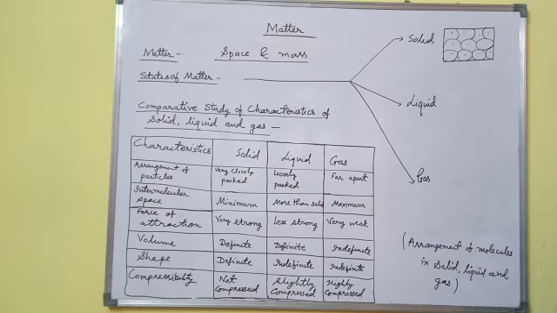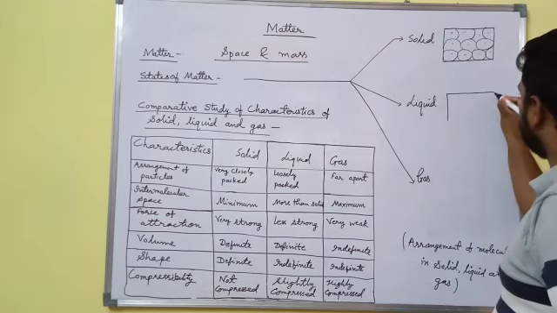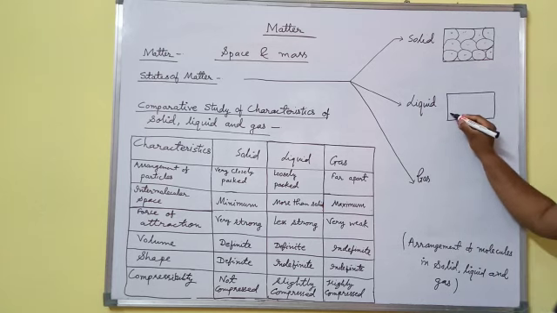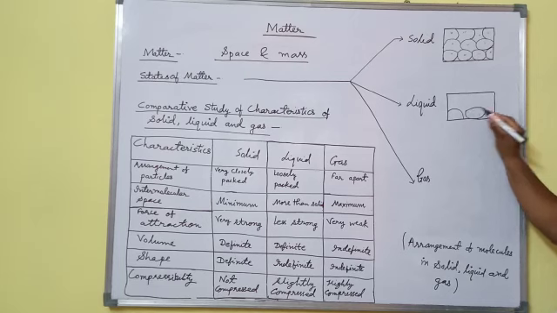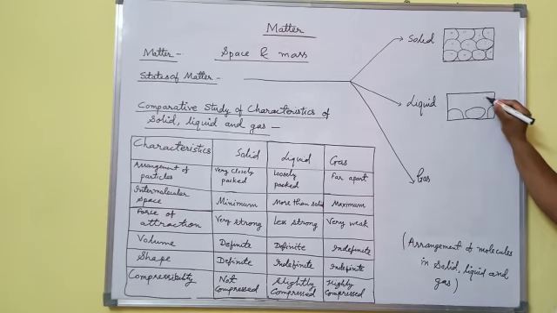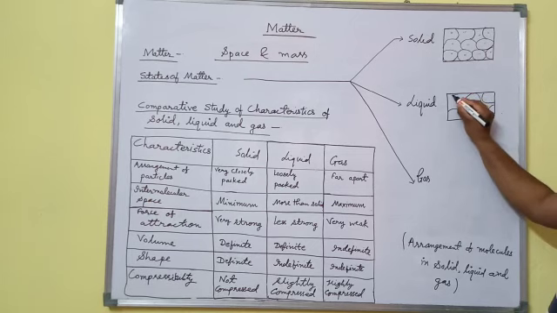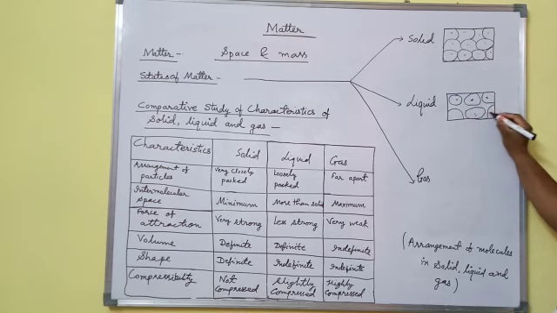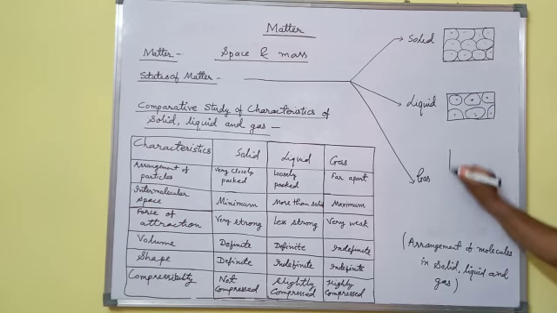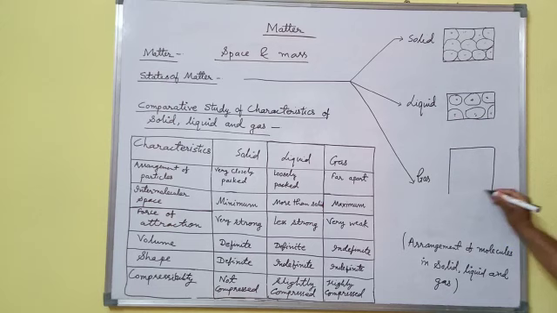In case of solid, molecules are tightly packed, but in case of liquid, there is some distance between molecules. And in case of gas, molecules are far apart.